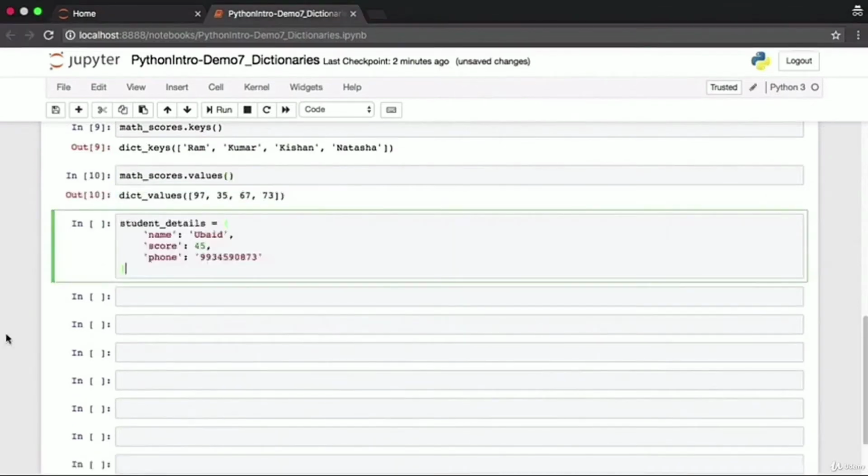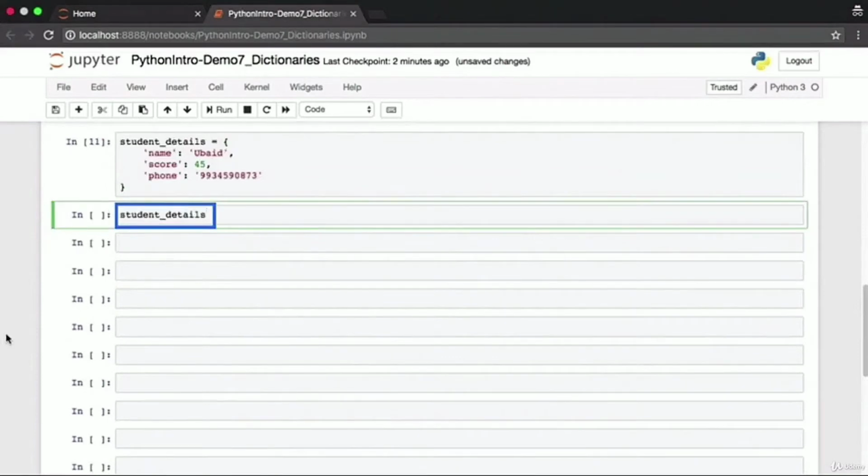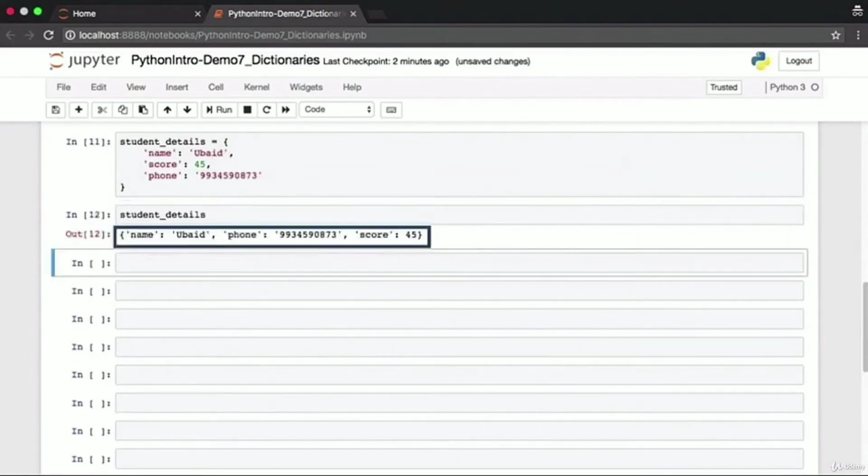Dictionaries, though, are typically used to store records where all the information within a dictionary corresponds to a single entity. For example, if you want to hold student details and you want all details corresponding to the student Ubaid, this is how you might set up a dictionary for this. Notice that the keys in this dictionary are all strings. The values are of different data types, strings as well as a number.